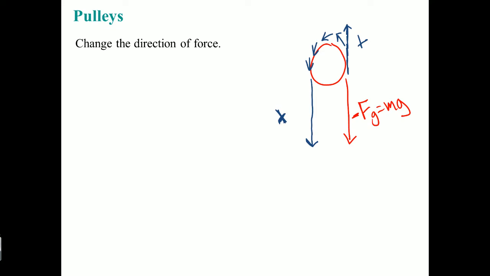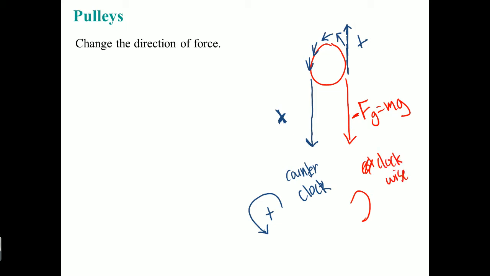A lot of people will see it rotates counterclockwise, which goes like this as positive, or you can say the other way, clockwise, would be negative. Okay, it's up to you how you want to do it.